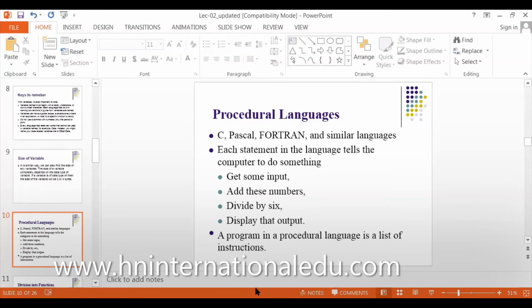Same is with C, Pascal, and Fortran. To get the right result, you must take care that the instructions are in sequence. Whenever writing a program in these languages, we must take care of the sequence. But in many languages, we do not take care of the sequence. They automatically know how to do it.